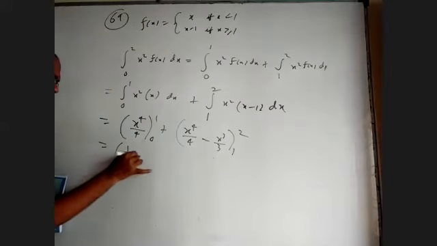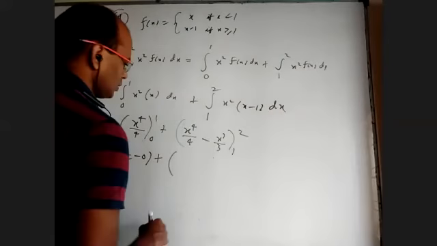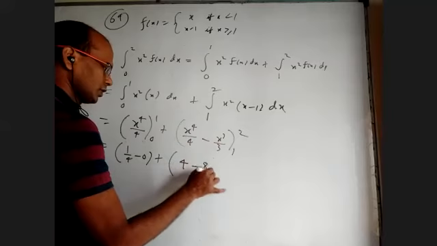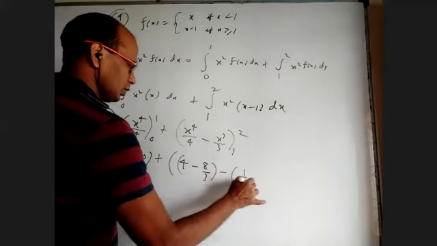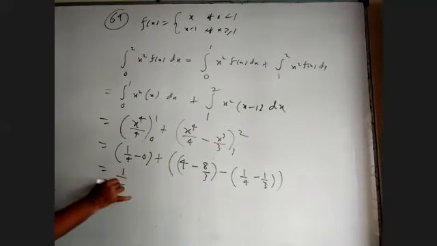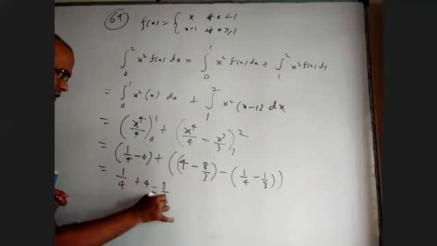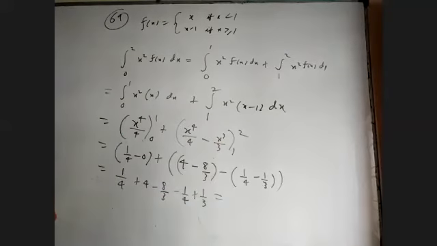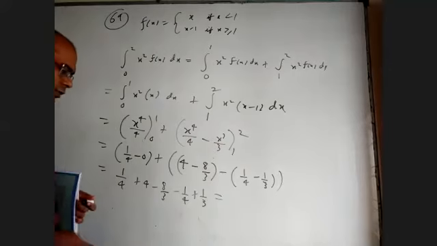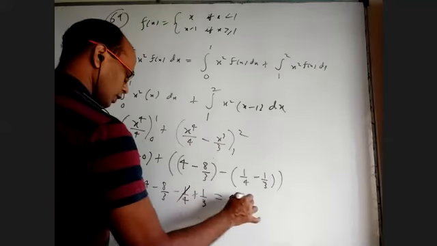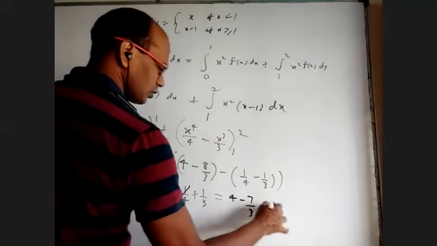This will come 1 by 4 minus 0. For this one, when I put 2, I'll get 4 minus 8 by 3. When I put 1, 1 by 4 minus 1 by 3. So 1 by 4 plus 4 minus 8 by 3 minus 1 by 4 plus 1 by 3. Let us simplify anyway. 1 by 4 gets cancelled. 4 minus 7 by 3. So this is 5 by 3.